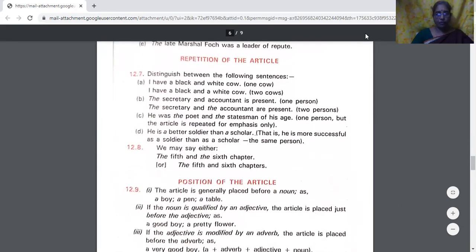Let us see the repetition of articles where we do. I have a black and white cow, sorry.